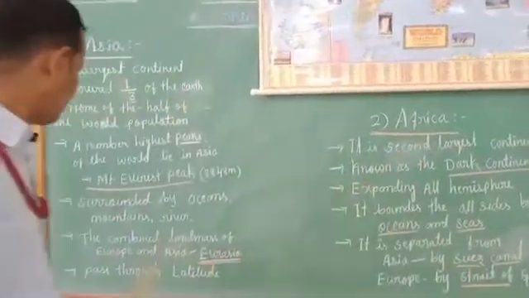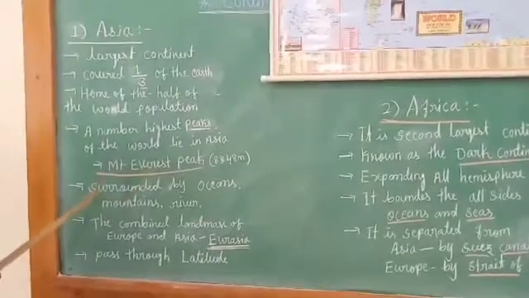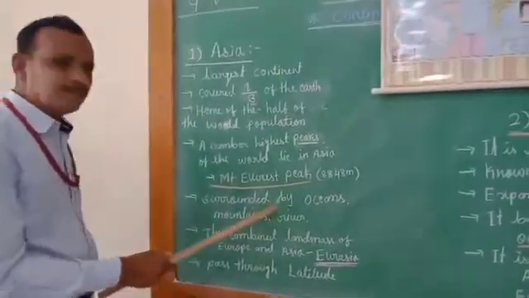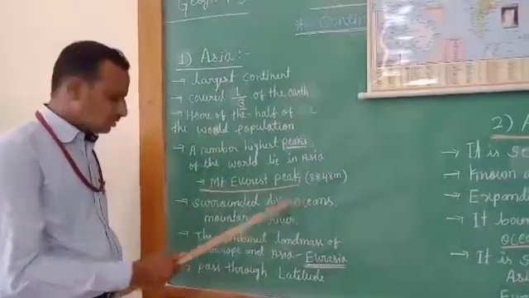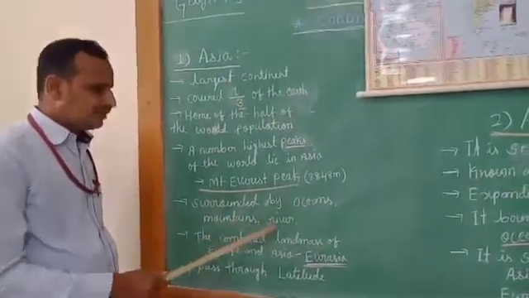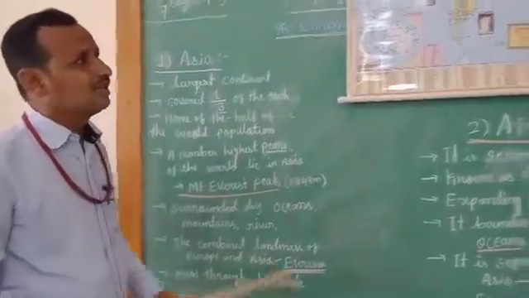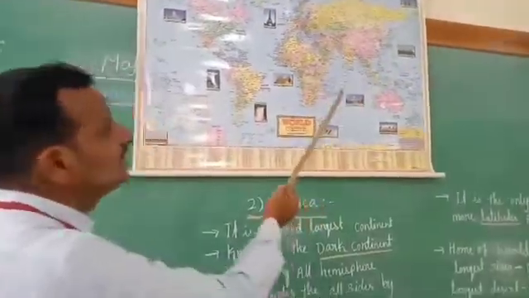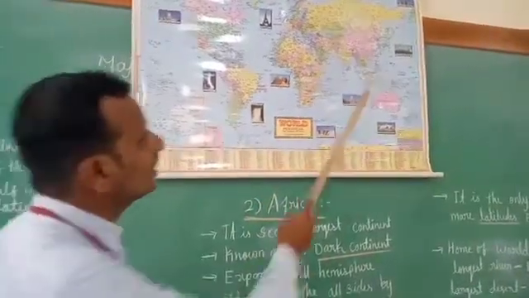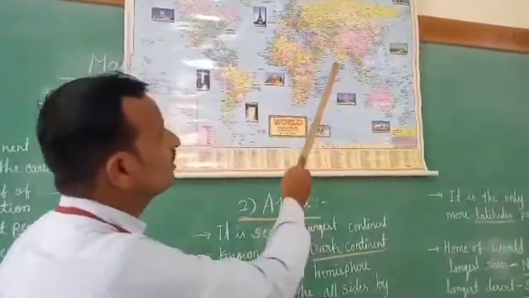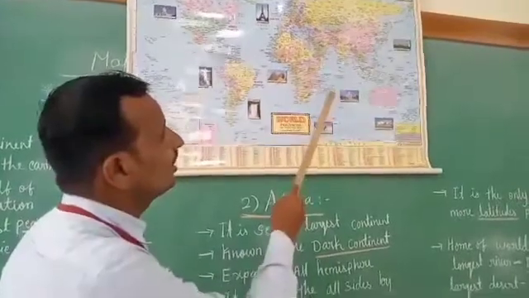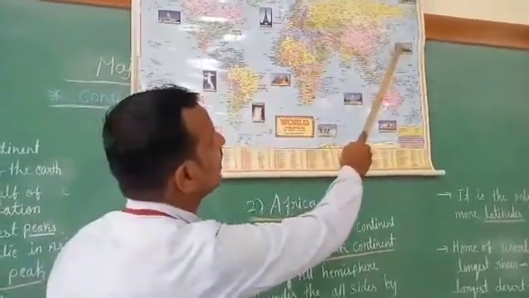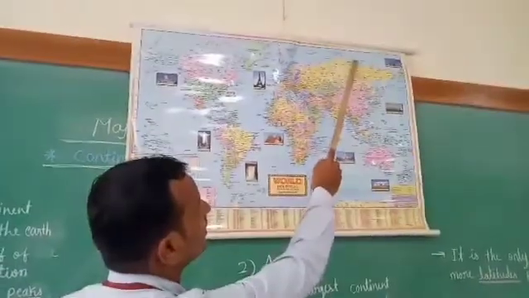Let us see the next feature of this continent. The Asia continent is surrounded by oceans, mountains, and rivers. You can see here that Asia is surrounded by oceans on all sides: in the south the Indian Ocean, in the east the Pacific Ocean, and on the north side the Arctic Ocean.